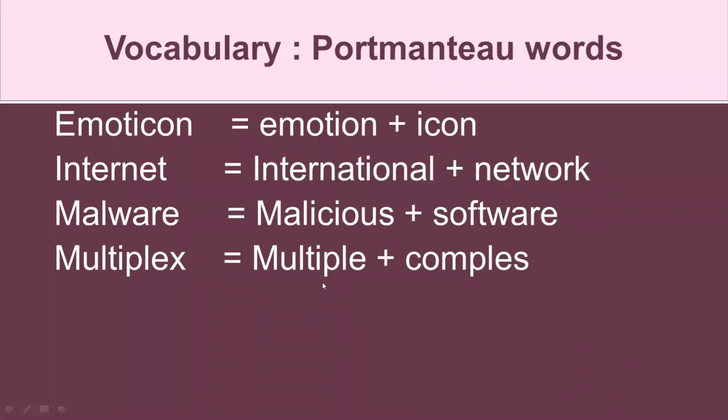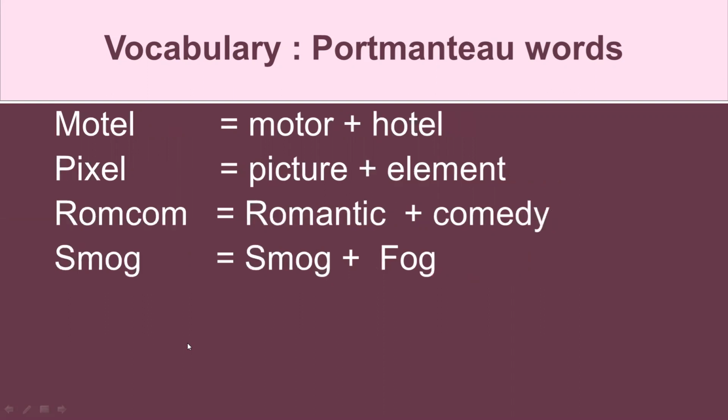So multiple buildings in a constructed area, a totally huge building with lots of shops, including film theaters, film screens, all these things you find in the multiplexes. So multiplex is a portmanteau word. It is a combination of multiple plus complex equal to multiplex. So you need to remember that.